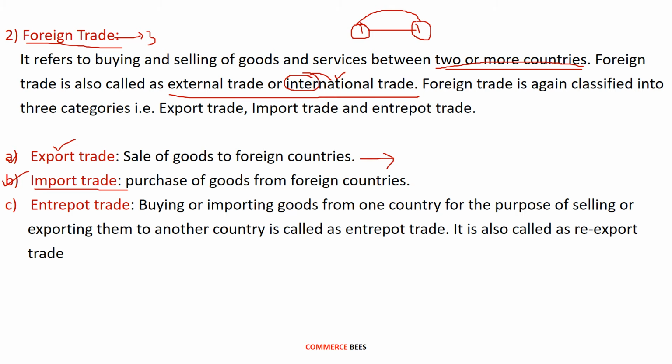So if we are purchasing or importing goods from one country with an intention of selling them to some other country, then it is called an interport trade. It is also called re-export trade, because we are importing the goods for the purpose of exporting them. That's why it is called re-export trade. So this is the classification of foreign trade. I hope you are clear with foreign trade.